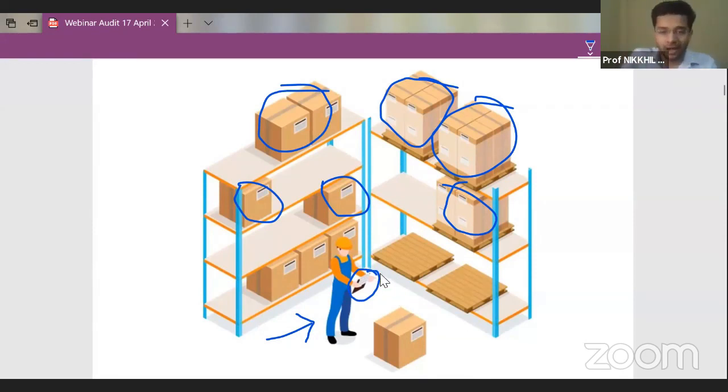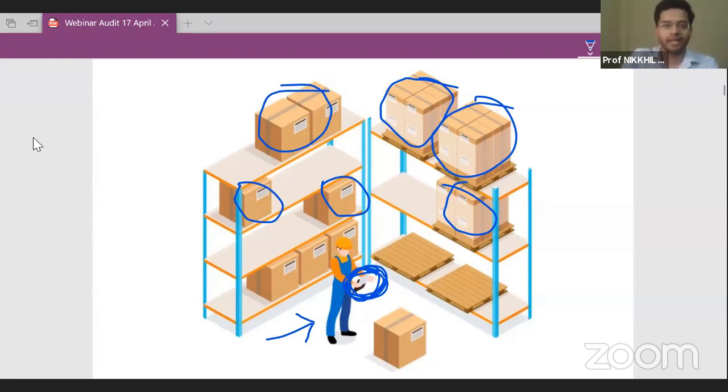So this thing which is there in your hand, which I am circling right now, is the list of inventory that has been given to you by the management of the company, by the client, saying that okay, this is the amount of stock which we have. Now with this list, you have come to the warehouse to check whether the quantity of inventory is there or not in the warehouse. So this is how it is placed. Yes, absolutely, physical verification. Devi, you are absolutely right. This is known as physical verification of inventory.